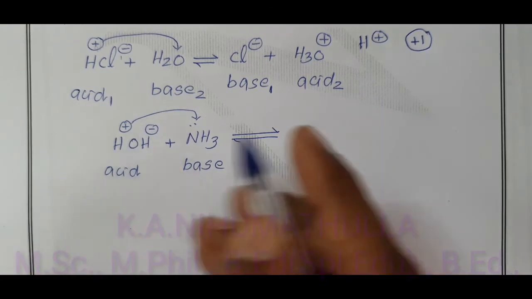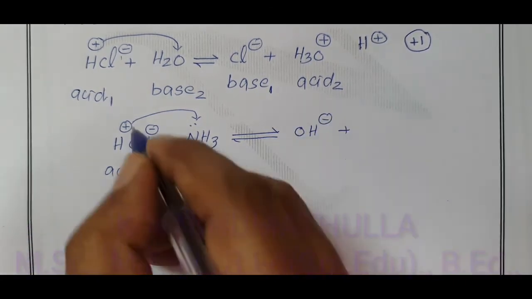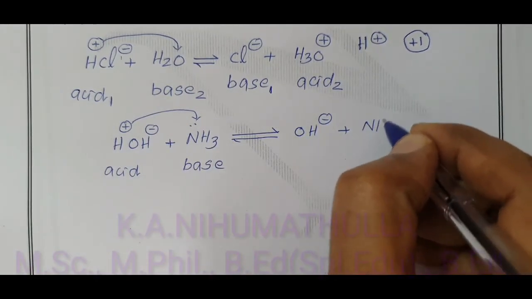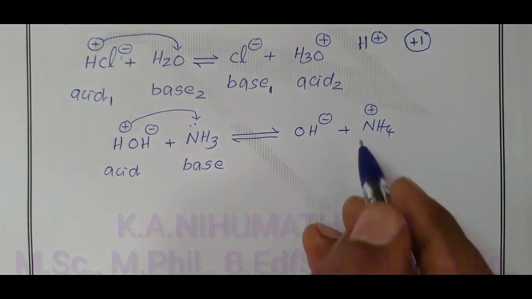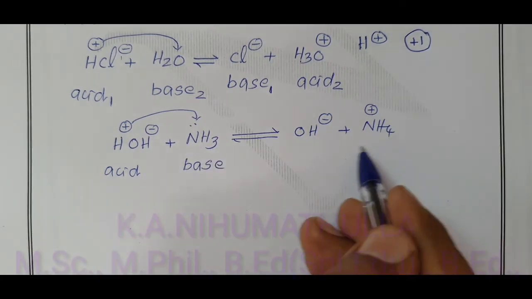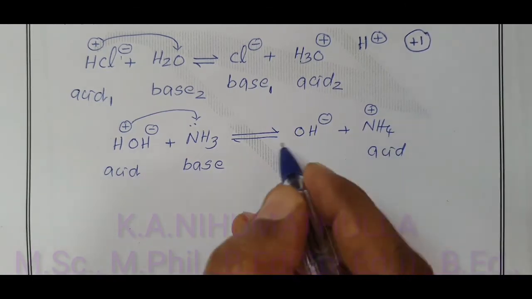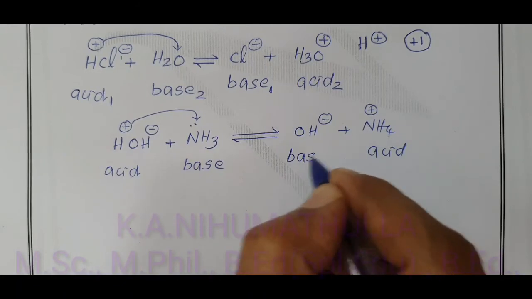After donation of a proton, we have only the OH minus ion. When H plus is accepted by ammonia, we have NH4 plus. In the reverse reaction, the ammonium ion donates a proton, therefore it acts as an acid. OH minus accepts a proton, therefore it is called a base.